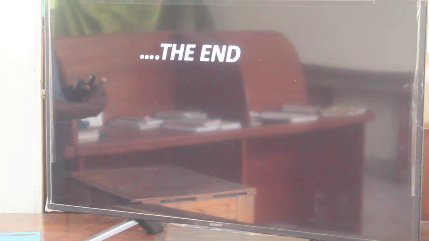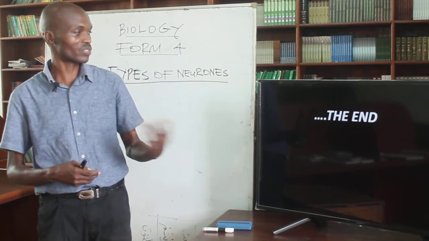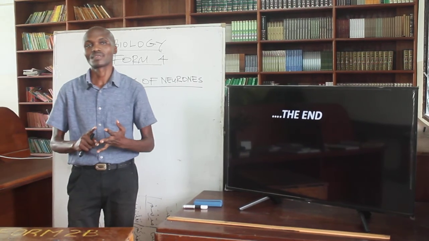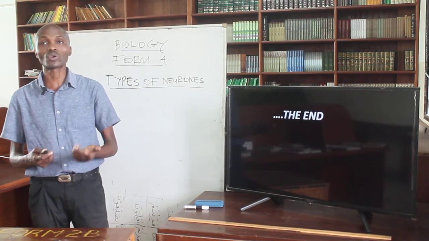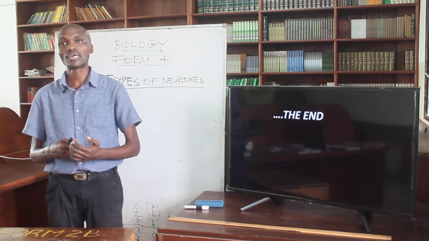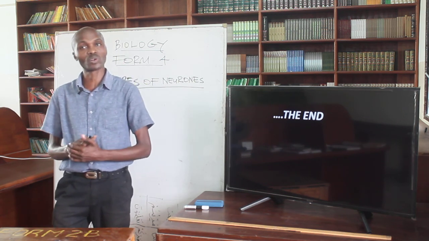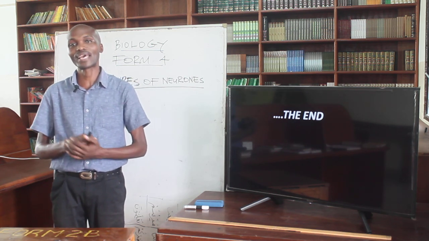That now brings us to the end of our session. That's a very short clip that is entirely summarizing what we just discussed in terms of types of neurons, their parts, and their functions in relation to body coordination and effecting the required body actions in terms of response to the changing environmental conditions. That's the end of our lesson today.